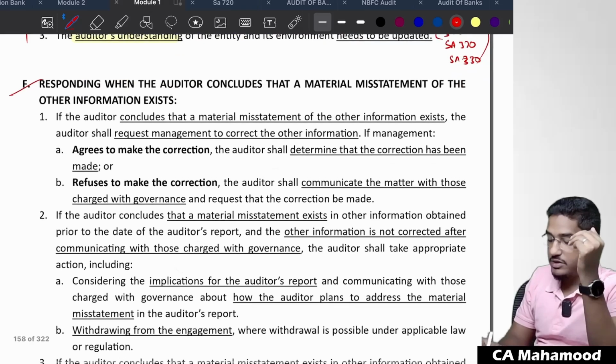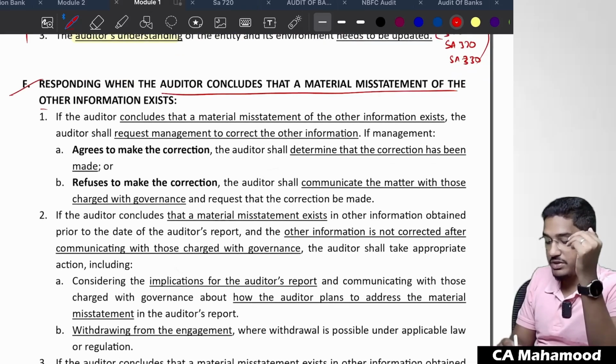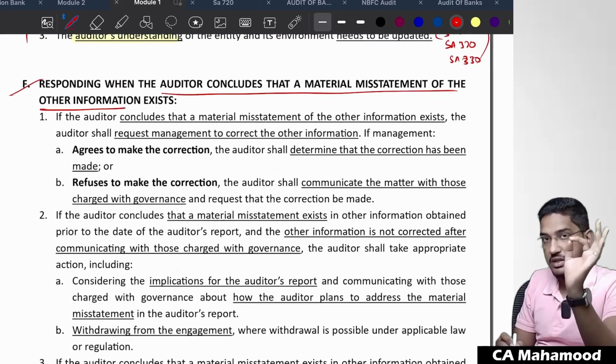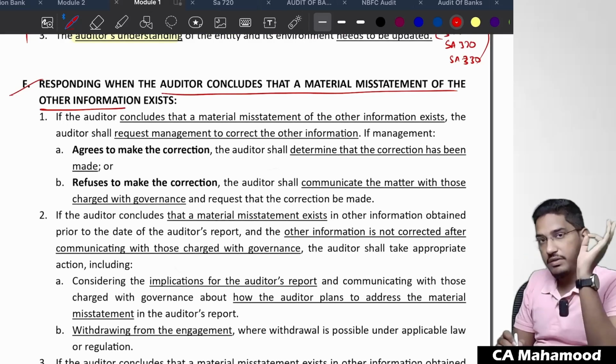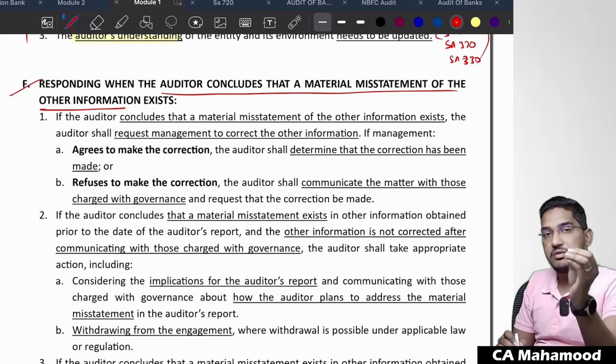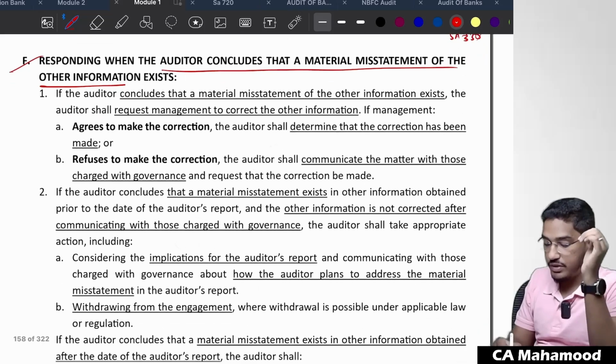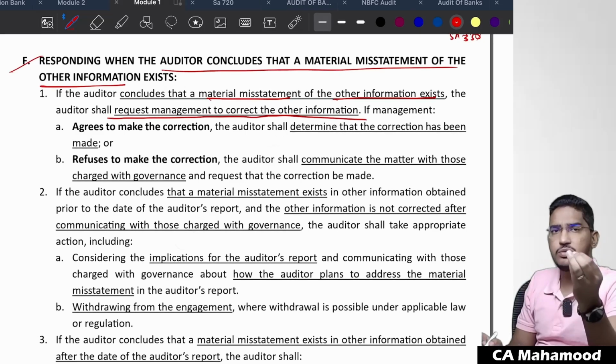Let us see. Responding when the auditor concludes that a material misstatement of the other information exists. After finally analyzing and investigating, the auditor has determined the financial statements are correct and only the other information is wrong. Then what should he do? If the auditor concludes that a material misstatement of other information exists, the auditor shall request management to correct the other information. Go to the management and request them, sir, please do the correction.